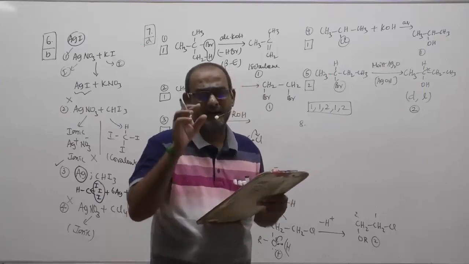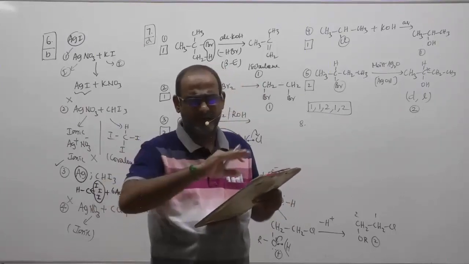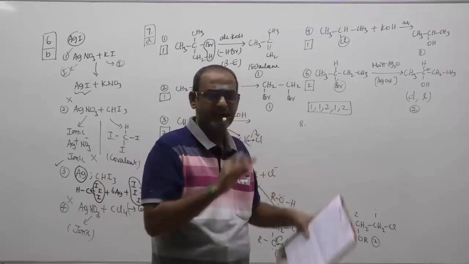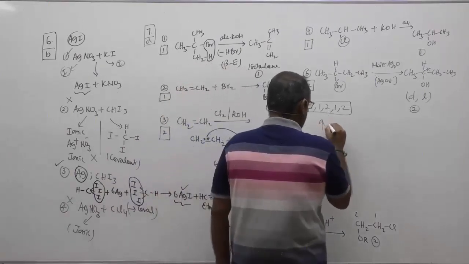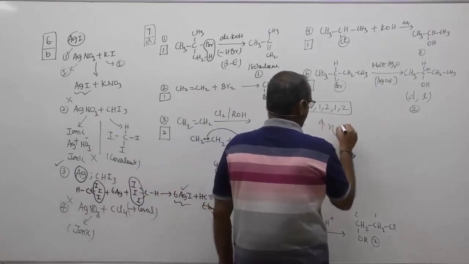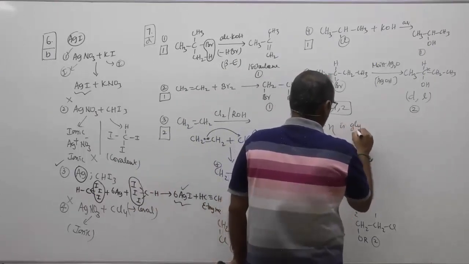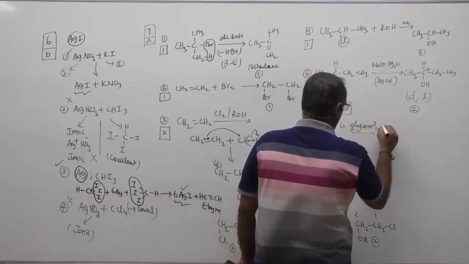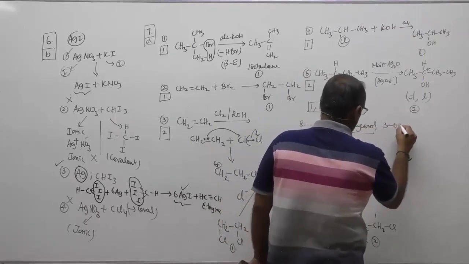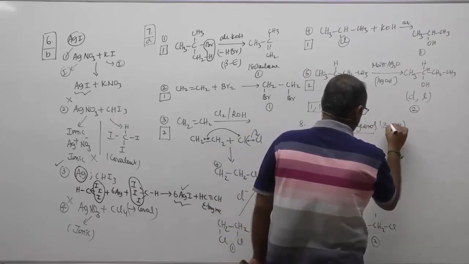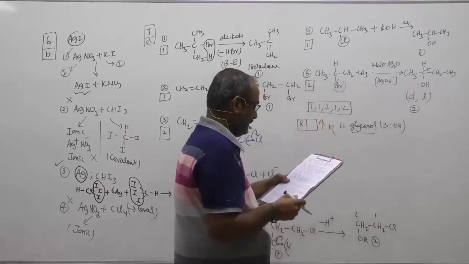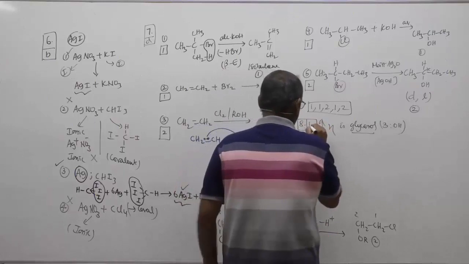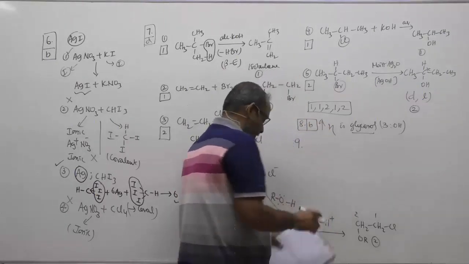Definitely your glycerol viscosity is much higher than phenol and ethyl alcohol, because it has got 3 OH. Therefore, the highly viscous one, eta is viscosity, is your glycerol. Highly viscous is glycerol because of your 3 OH group. And therefore, the correct option for question number 8 is option B.